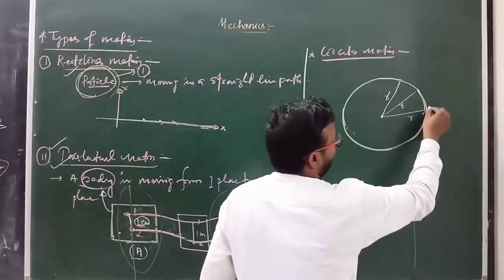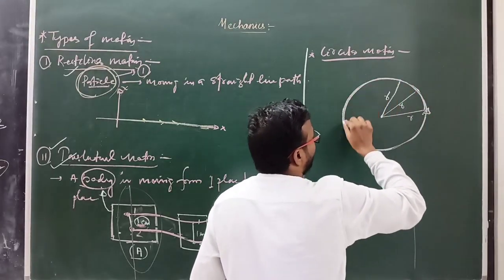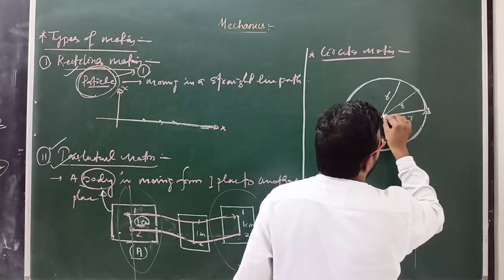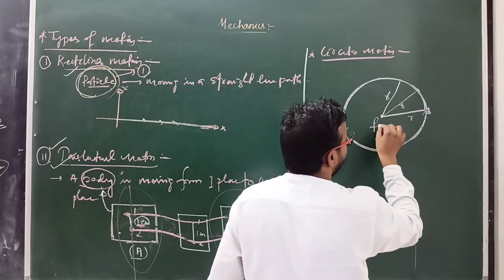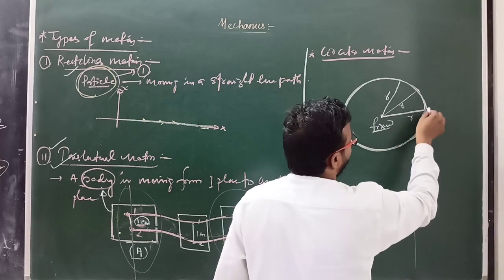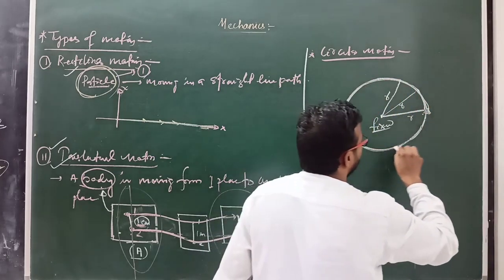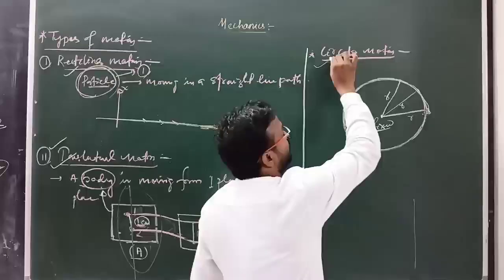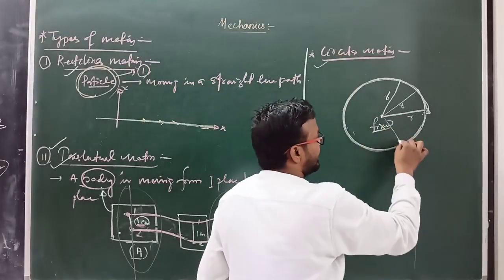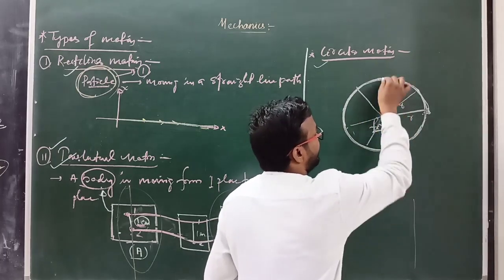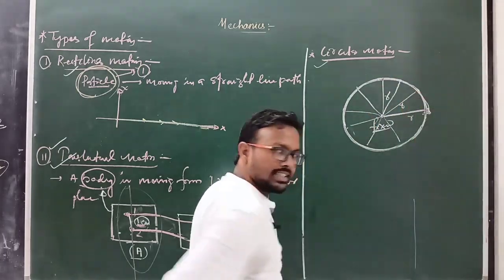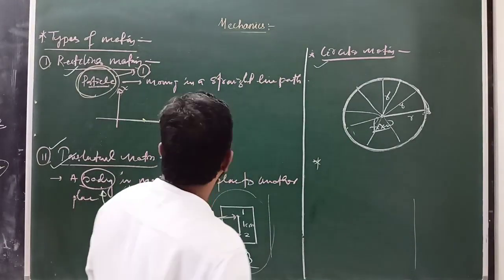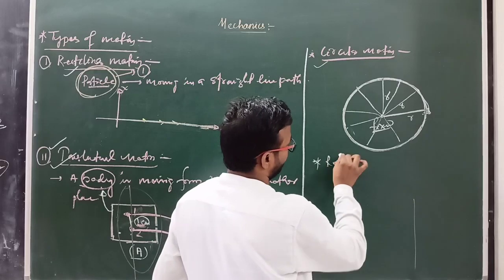When a particle moves along this path at a fixed distance from a fixed point, that type of motion is known as circular motion. Clear? So this is just the basic idea about circular motion. In circular motion, each point's radius is always fixed, for the particle moving in a circle. Clear? Okay. So next we'll come to rotational motion.